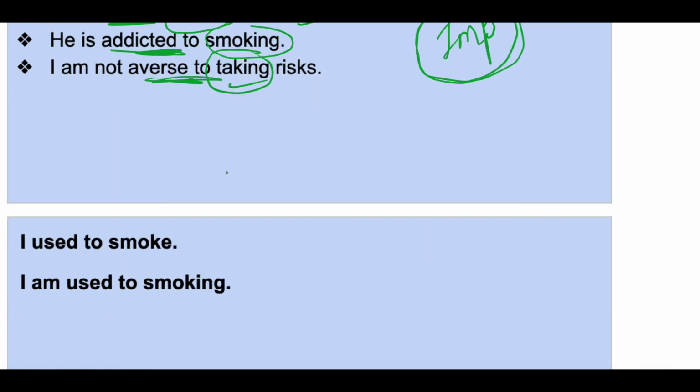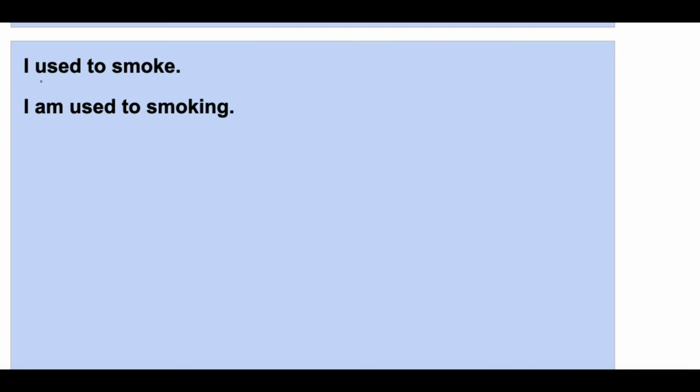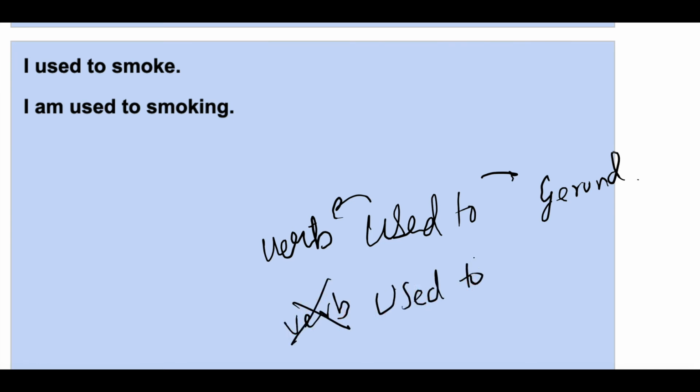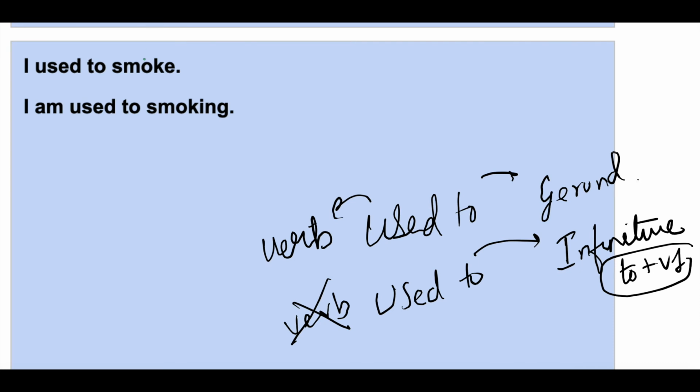Okay. Now with used to, there is a rule. Before used to, if a verb is present, then after used to you will have a gerund. If before used to a verb is not present, then after used to you will have infinitive. What is infinitive? To plus V1. Understood? Now look at this.